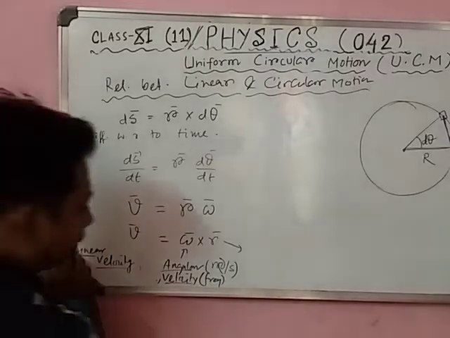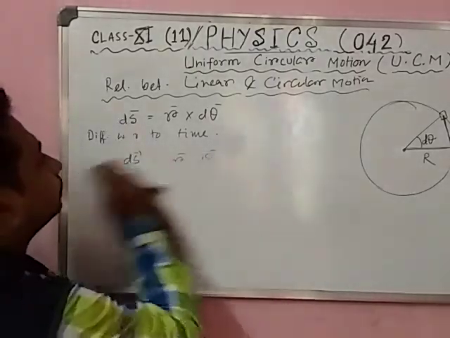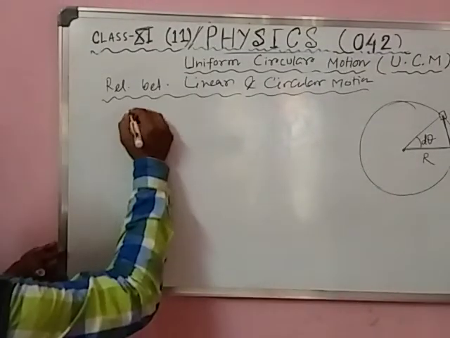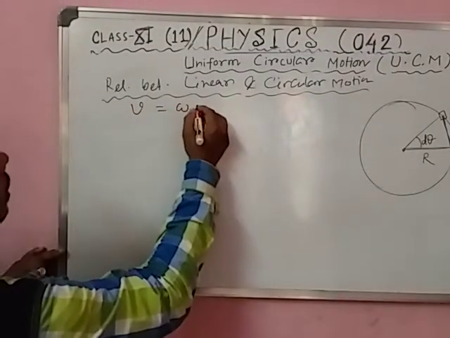Next, acceleration. Again I will use the previous formula, v equals omega r.